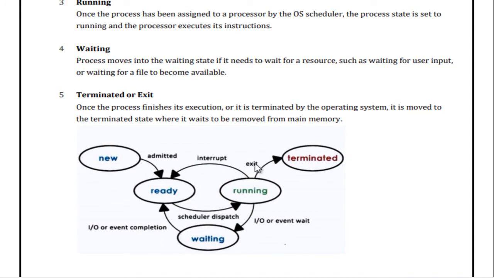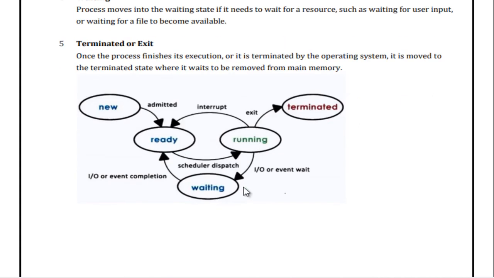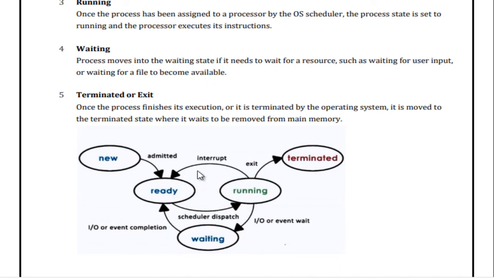And whatever process has been assigned to the processor by the OS scheduler, that process state is set to be running and executing its instructions. But if suppose an interrupt arises, then it will go into the ready state, right? So that is the ready and running state. Now if suppose the interrupt does not arise, then it will go into the terminated state.